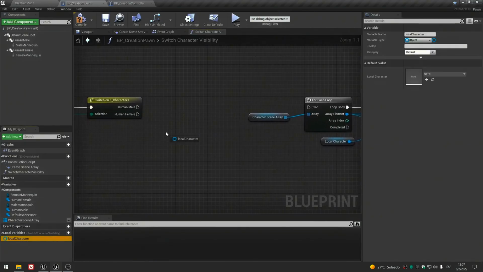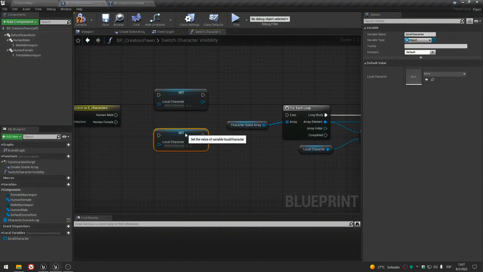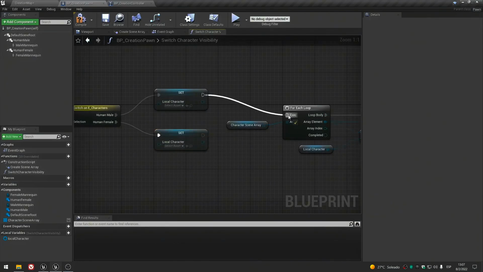Now drag the local character and set it twice, one for the human male and one for the human female. Or make Ctrl+C, Ctrl+V and duplicate. And connect everything like this.